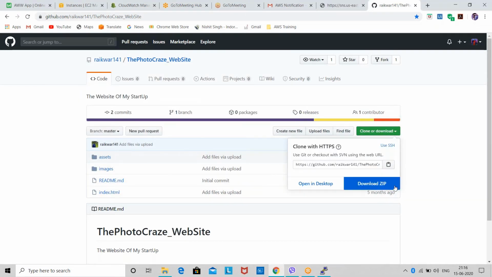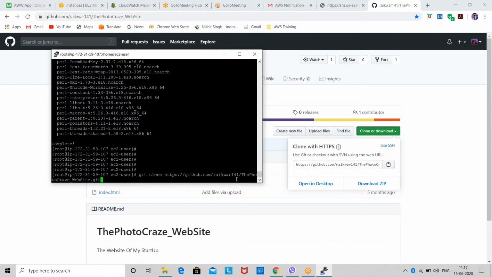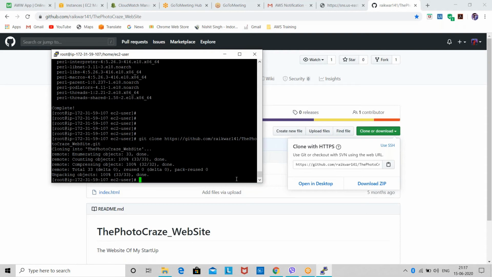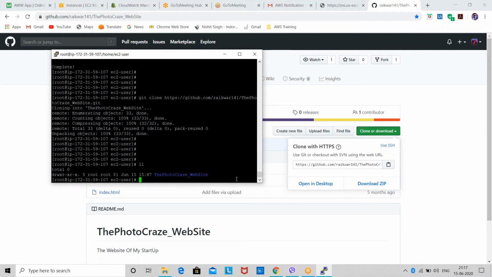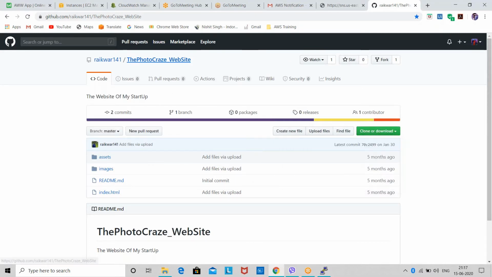So what I'll do is I'll select clone, I'll copy, and then I'll enter the command git space clone. Git clone means I want to clone data from Git, and then I'll paste the link. So the command means I want to clone the data on this link from Git. You guys can see they have cloned the data. I'll enter command ll. Ll means long list. In that long list, you guys can see I've got the photo craze website, and the repository is also the photo craze website in the Git.